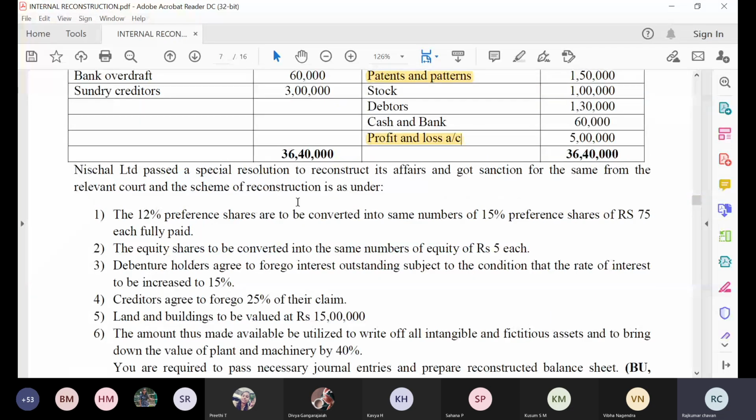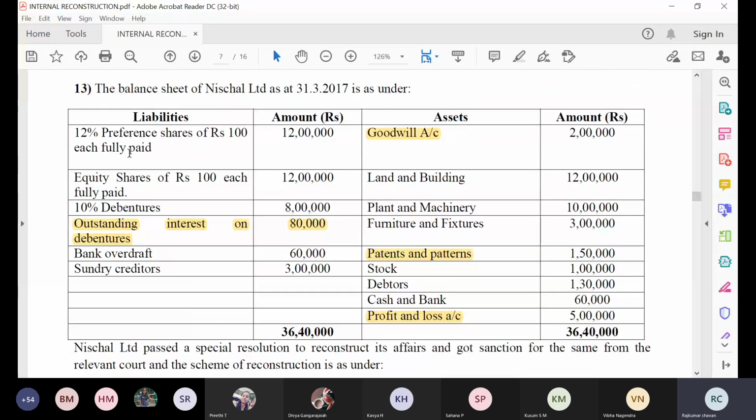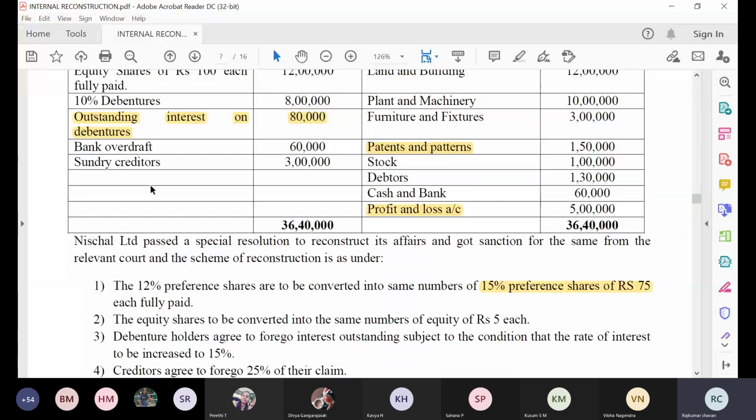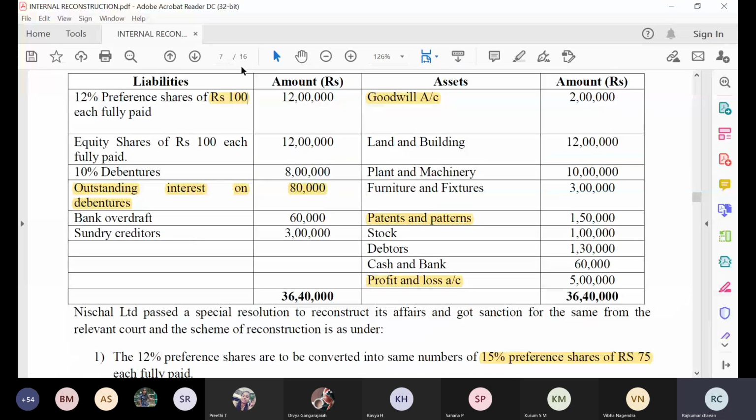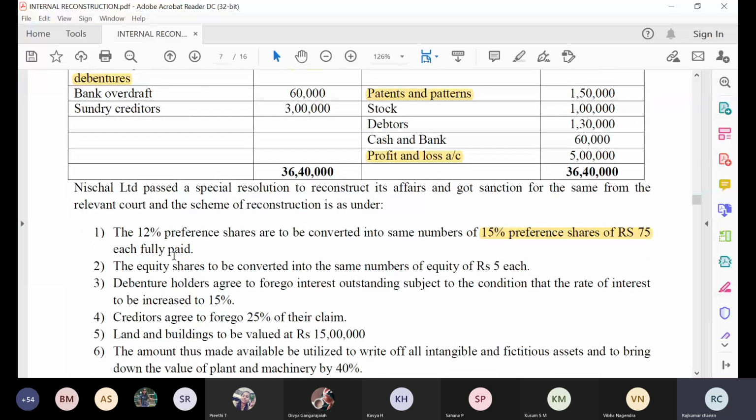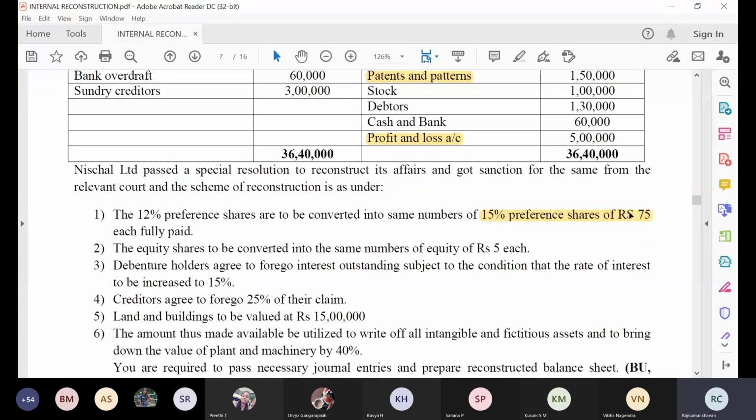12% preference shares are there in the company. We have to convert them into the same number of 15% preference shares of rupees 75 each. So the preference share value is 100 rupees, and we have to reduce it to 75 rupees. So obviously 25 rupees is a loss for the preference shareholder, but a profit for the company. From the company's perspective, we are getting 25 rupees as profit. So 100 rupees has been converted into 75 rupees.